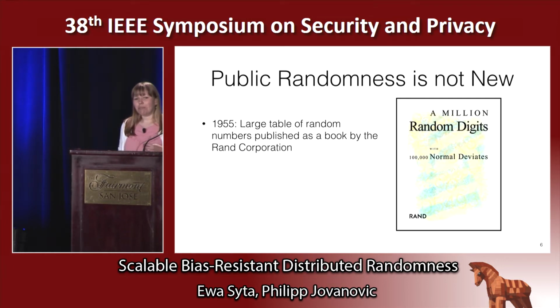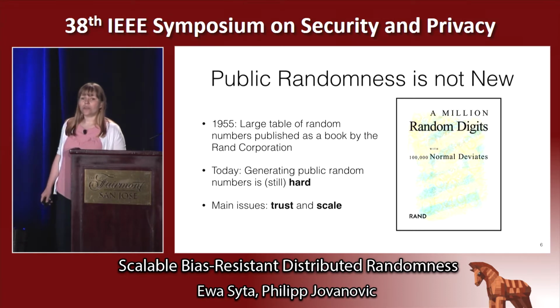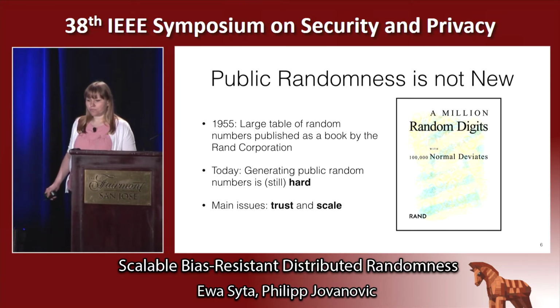And it turns out that public randomness is not a new concept. There has always been a need for that. And perhaps in the past, a large book of random numbers published by a trusted source was sufficient. Today, it's not. Today, generating those numbers is hard simply because we face big issues of trust and scale. And these 2 issues are what we address in our work.